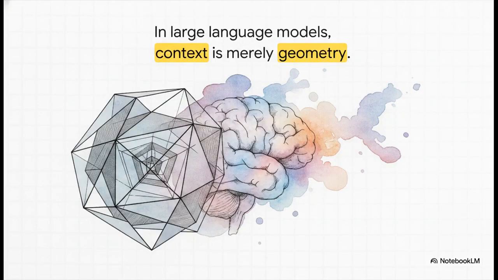From blunt sequential reading to the instantaneous, multidimensional web of self-attention, the evolution of these models is profound. Yet, the lingering realization here is that what we perceive as a machine's understanding is, ultimately, just the precise, algorithmic manipulation of high-dimensional proximity. Context is merely geometry.